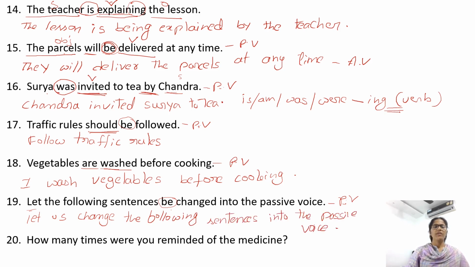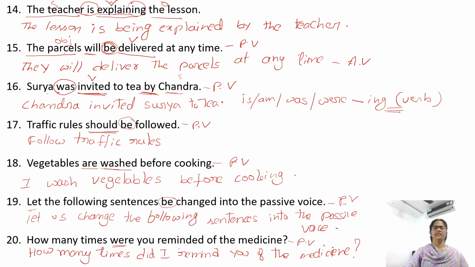Okay. How many times were you reminded of the medicine? Sentence is in passive voice. Change it into active. Here by preposition is not mentioned. So you can consider I or they. How many we need to write as it is. How many times? Sentence is in past form. We have a did. You can use subject as I or they. Did I remind you of the medicine?